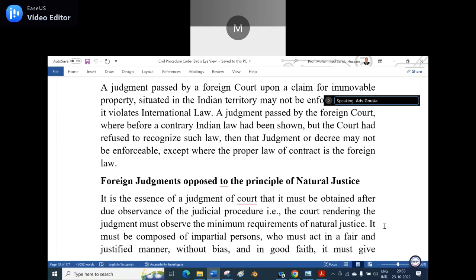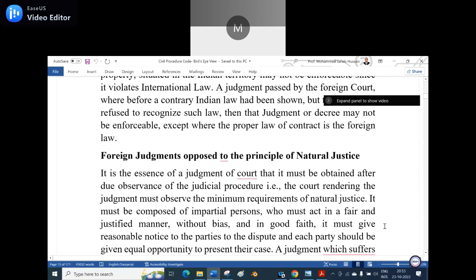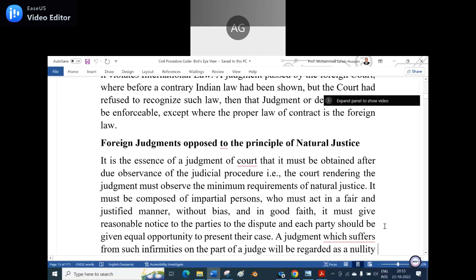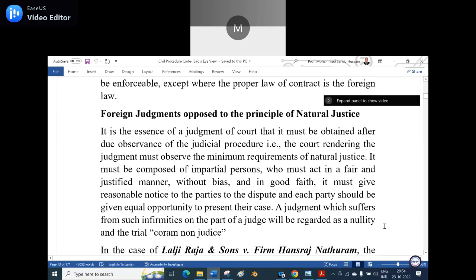So it is in the essence of the judgment of a court that it must be obtained after due observation of the judicial procedure. That is, the court rendering the judgment must observe the minimum requirements of natural justice. It must be composed of impartial persons who must act in a fair and just manner, without any bias and in good faith. It must give reasonable notice to the parties to the dispute, and each party should be given an equal opportunity to present their case.